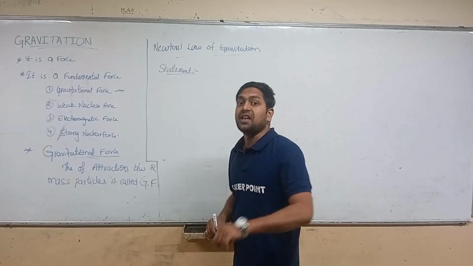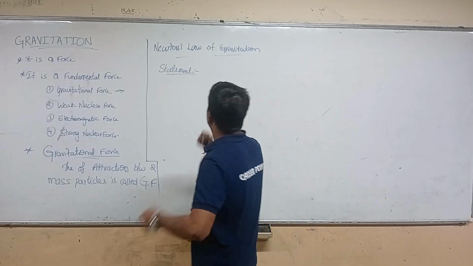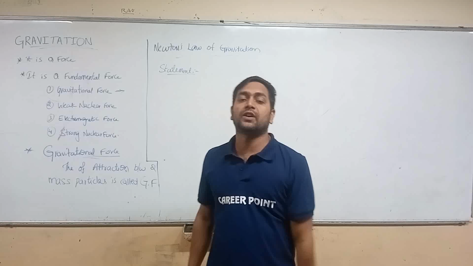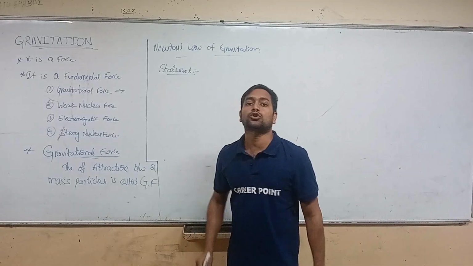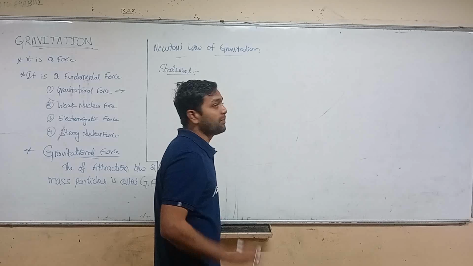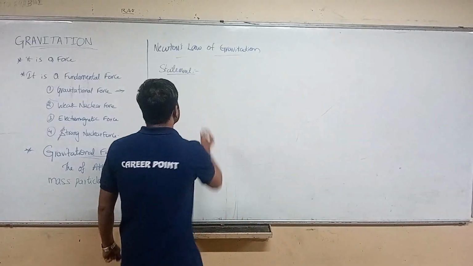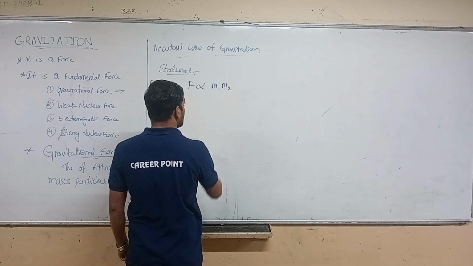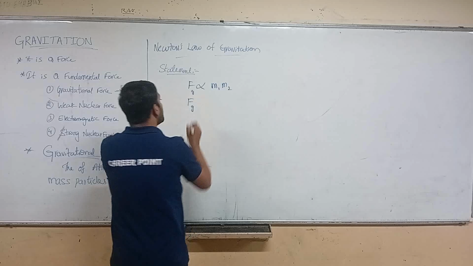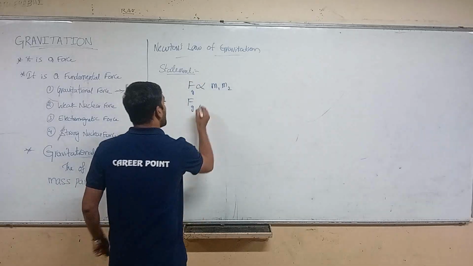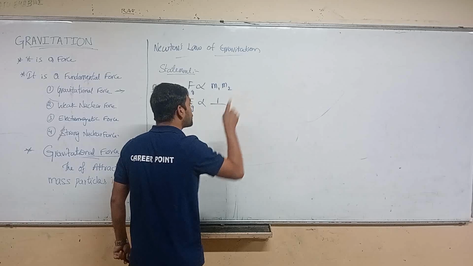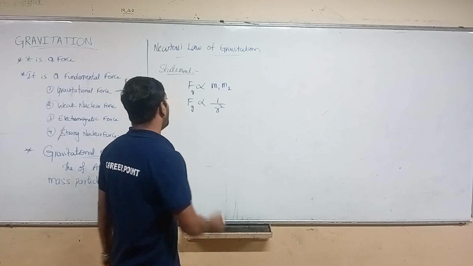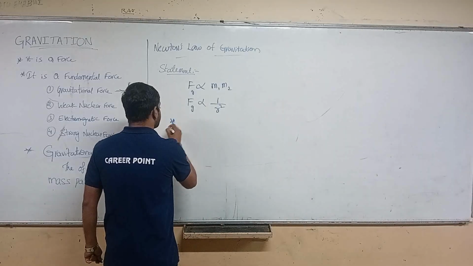The gravitational force is proportional to the product of the two masses and inversely proportional to the square of the distance between their centers. So Fg is proportional to the two masses M1 and M2, and here Fg means gravitational force.